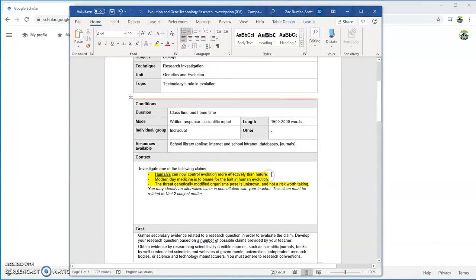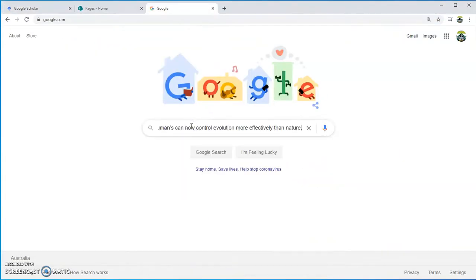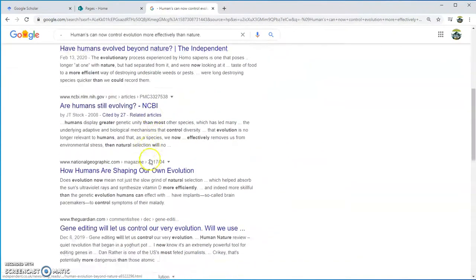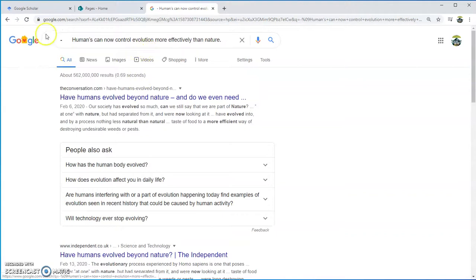But I know that a lot of you have probably just taken the claim and gone, I need to find information on this, copied it, gone straight into Google, pasted it, read through this and gone, oh, why can't I find what I'm looking for? That's because you're probably not going to find it doing that. Okay, we need to learn how to research effectively.